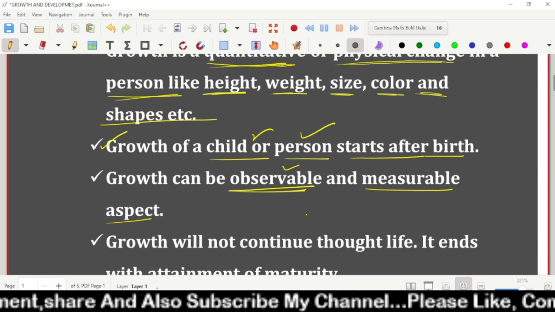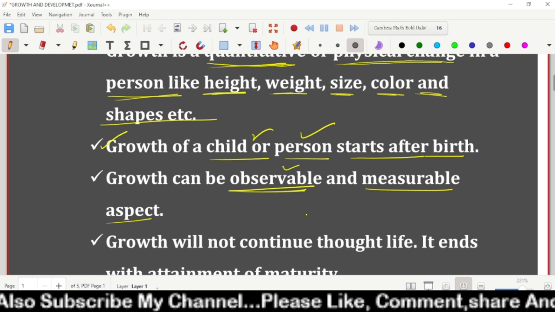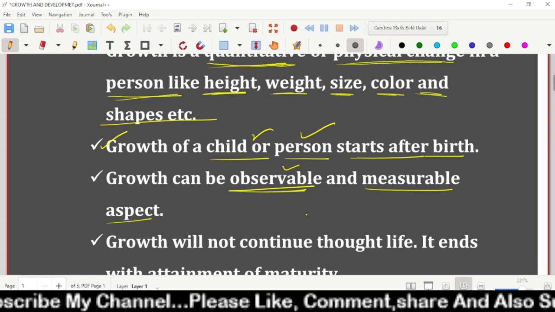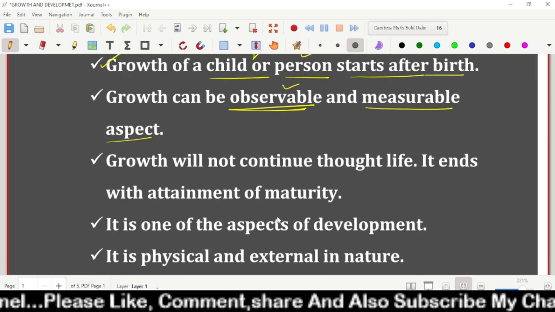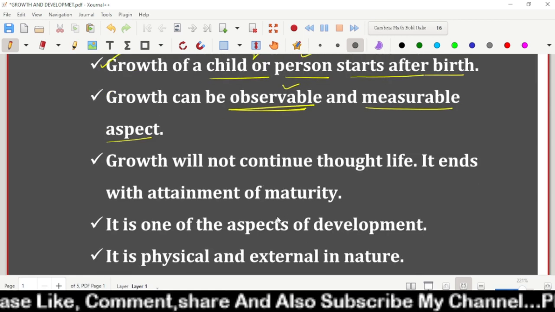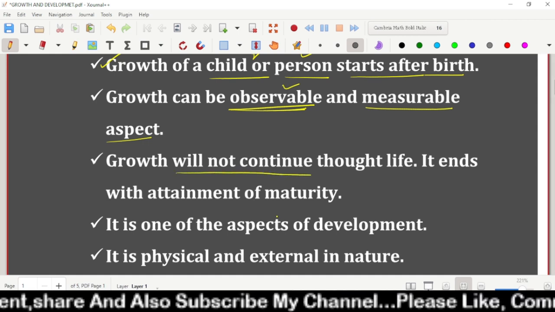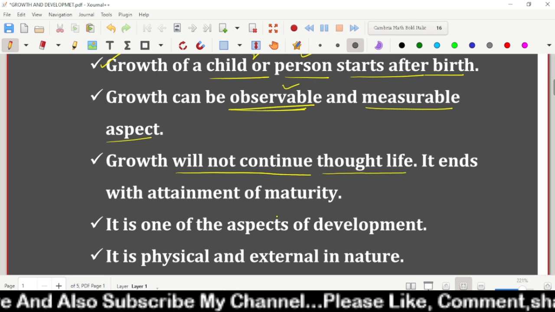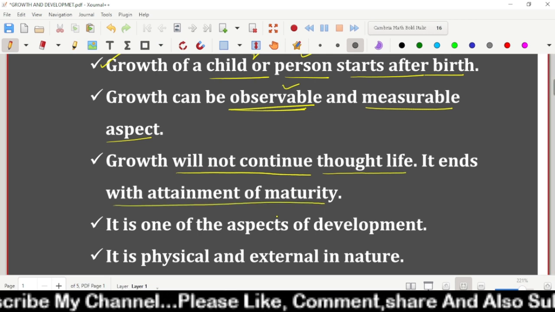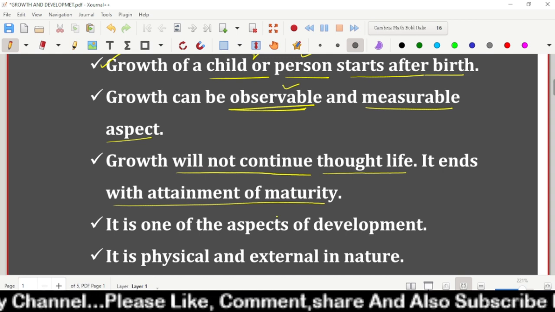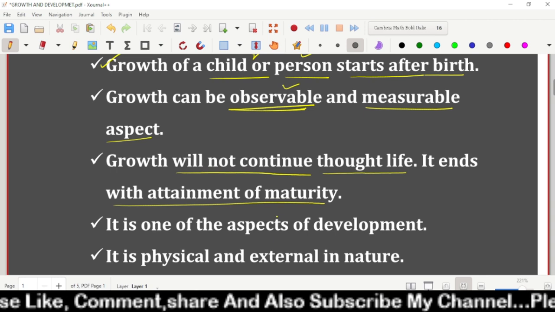For example, the height of the child increases. The baby is growing little by little. That can be observable and measurable. Growth will not continue throughout the life. It is also one of the characteristics. Remember here, growth will not continue throughout the life. It ends with the attainment of maturity, or adolescence we can say. So growth is not a continuous process. It ends with the attainment of maturity.